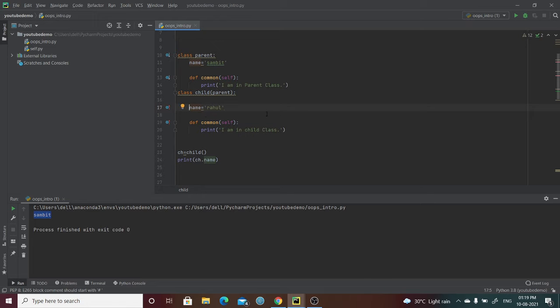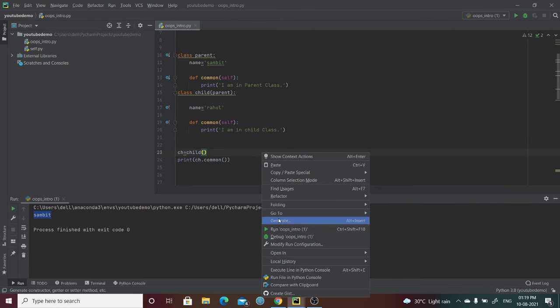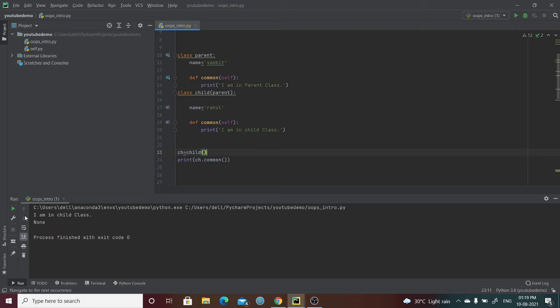And you can see the same thing, we have a common method, right? If I want to print the common method for a child class object, it will print I'm in child class because I've created the child class object, right?